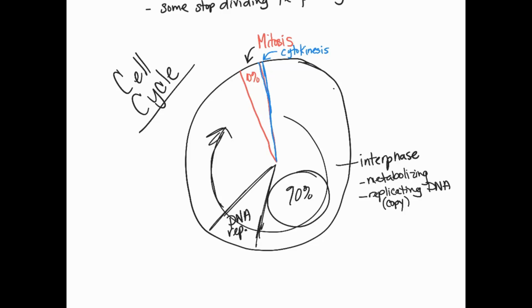And then a little bit more, it's going to get bigger. It's going to replicate other organelles that are important for cell division. And then it will move into mitosis, but it spends most of its time in interphase. So we have our cell cycle, we're spending our time in interphase, but then we get to a point where we need to divide, and then that's when we enter mitosis.